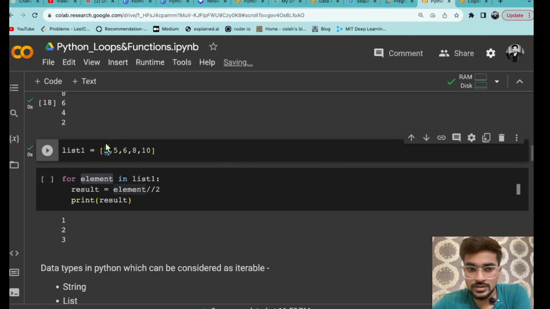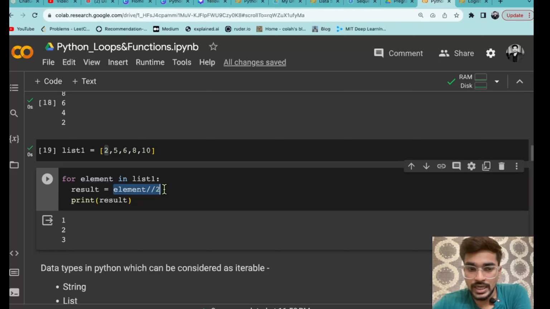Now instead of just printing the element, I am doing another operation with that element. So what am I doing? Element floor division 2, and I am storing it in another variable called result. So what is happening in result? First of all, start from here. First of all, element is getting assigned the value 2, and then 2 is getting a floor division with 2, so that will be actually 1, and then I am printing that.